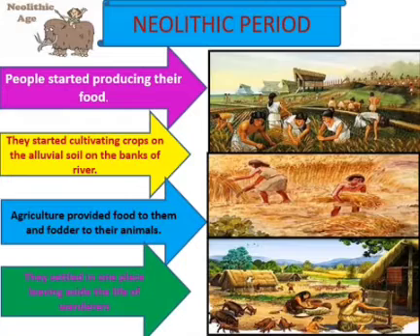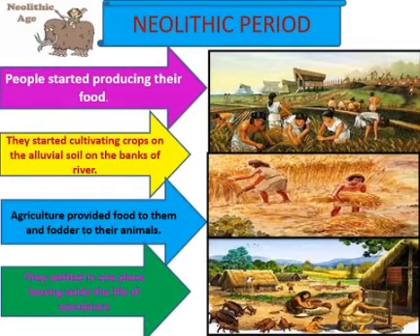Means they stayed in one particular place, that we call a permanent settlement, and started producing their own food. Neolithic period was the last division of Stone Age. So people started cultivating crops on the alluvial soil and the banks of rivers, because they get the water so that they can grow different kinds of crops. Agriculture provided food to them and fodder to their animals. So they settled in one particular place, leaving aside the life of wanderers.